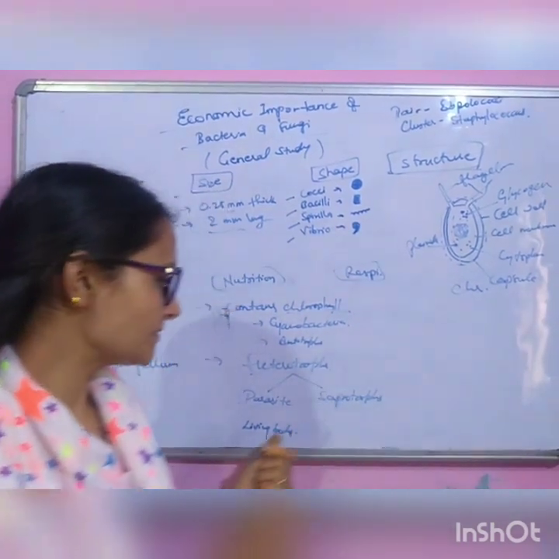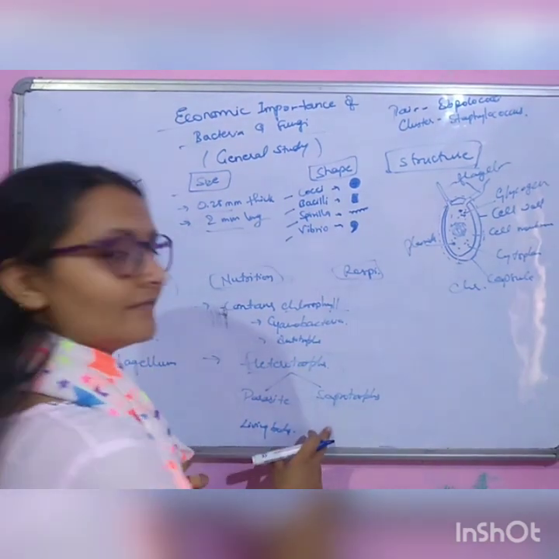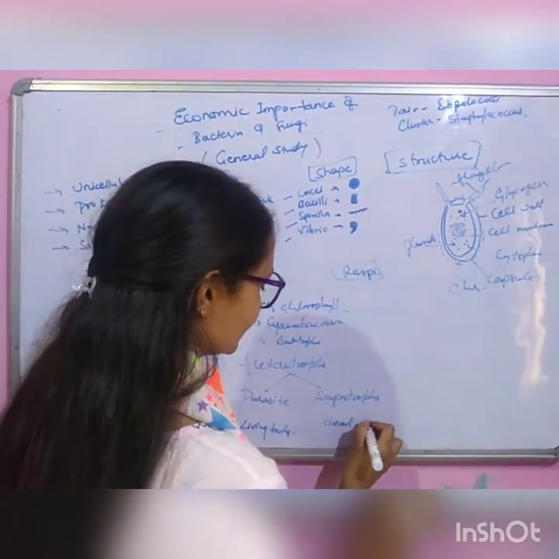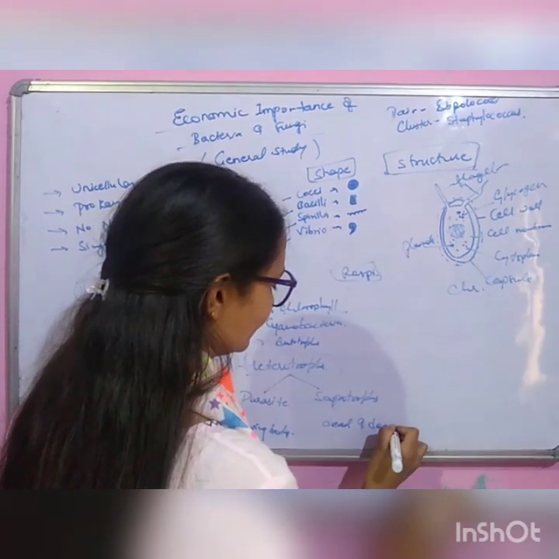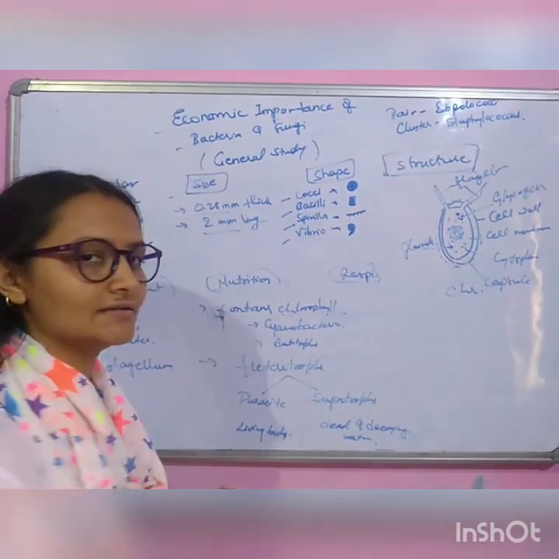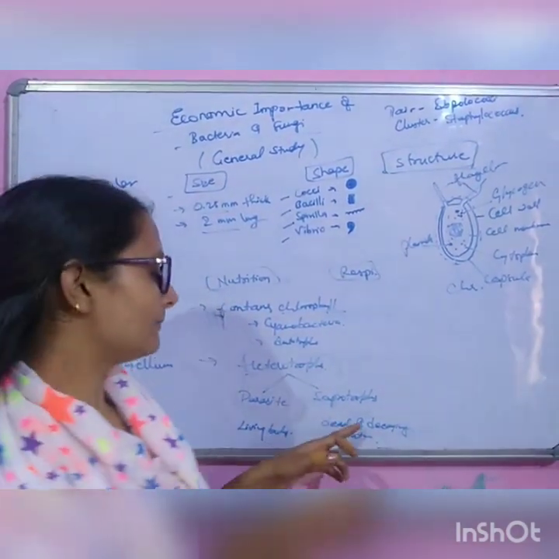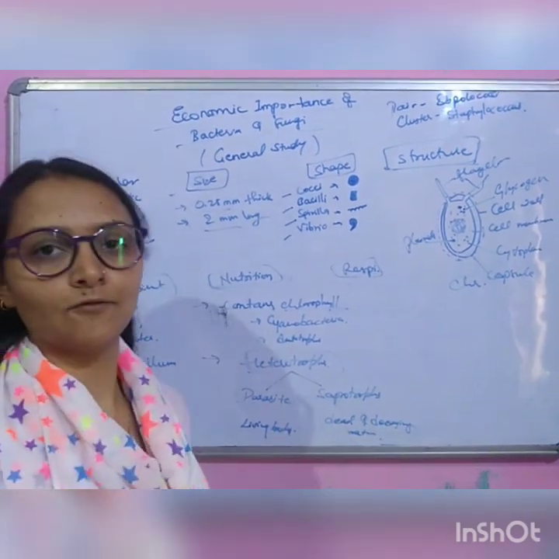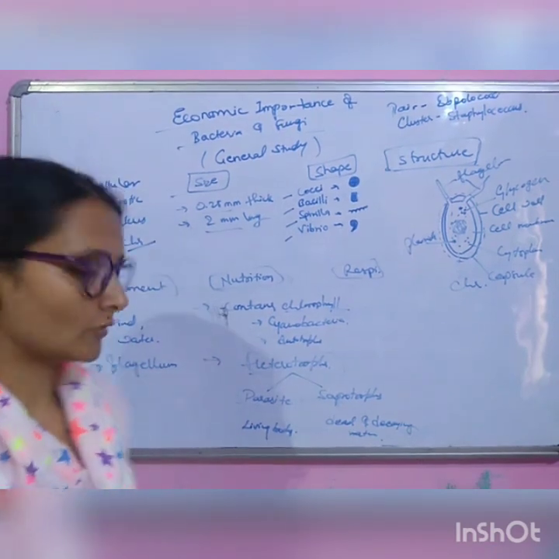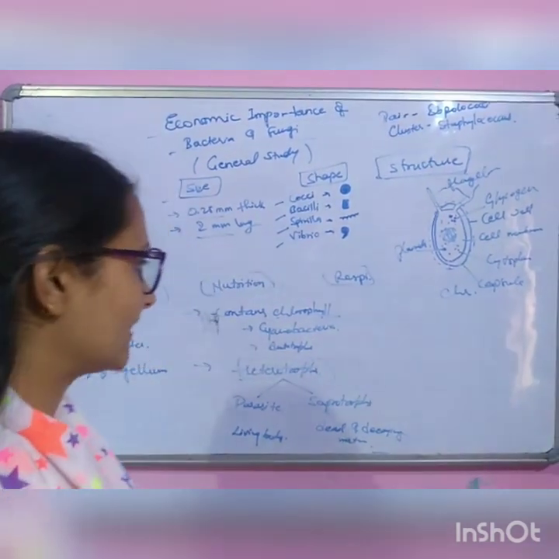But saprotrophs depend on dead and decaying materials, for example, dead animals, dead plants, dead leaves. So there are two types: parasites on the living body and saprotrophs on the dead body.